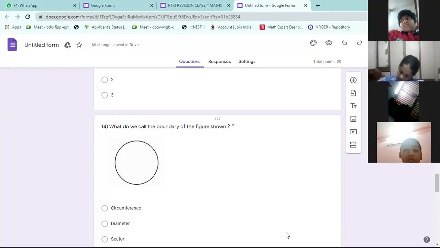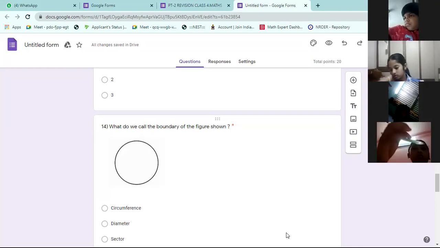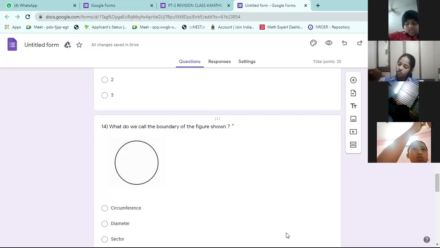Circumference is called the boundary of the circle, which is also called the perimeter. You can call it in two ways, circumference or perimeter. Sir, we could call it circumference or perimeter. Yes, you can write anything. The answer is circumference here, so you have to go for circumference.